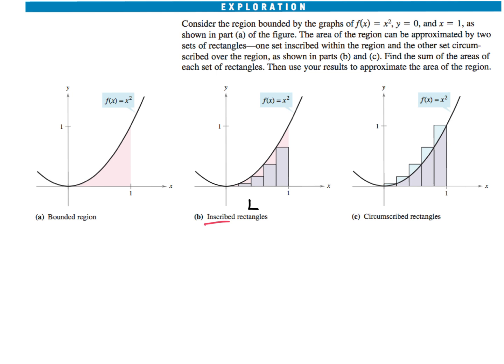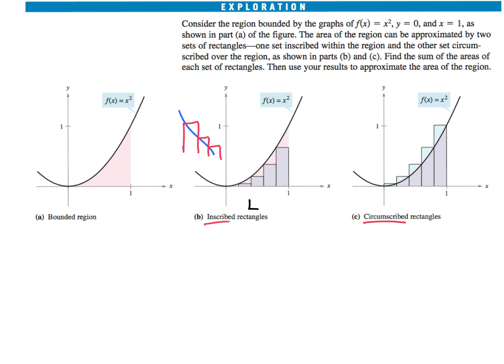And I don't want you to think that every left is an underneath, because if it's a decreasing function, then a left hand would actually go over it. And that over thing is called circumscribed. We're not going Old Testament. It's circumscribed. Circumscribed is actually going to be over.